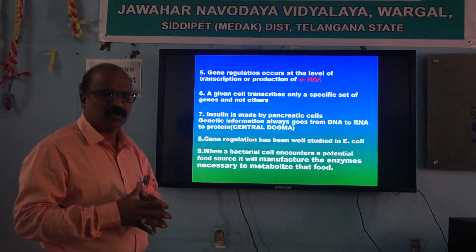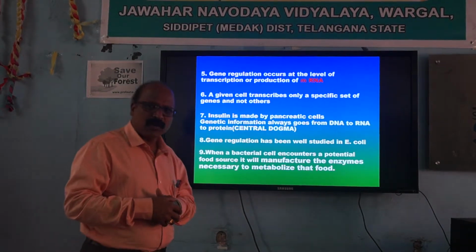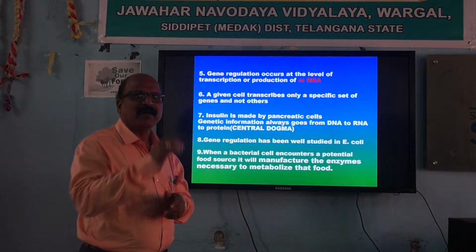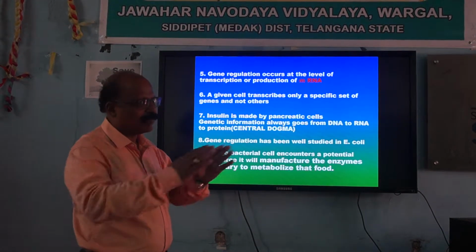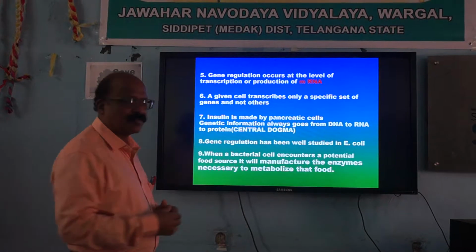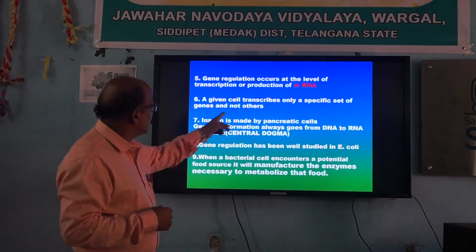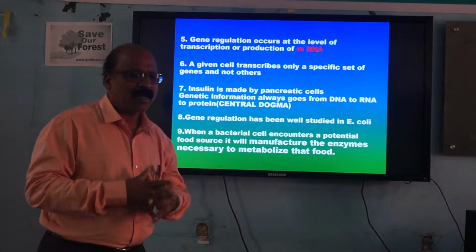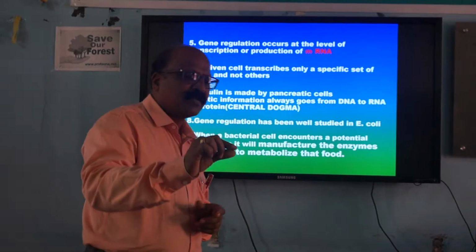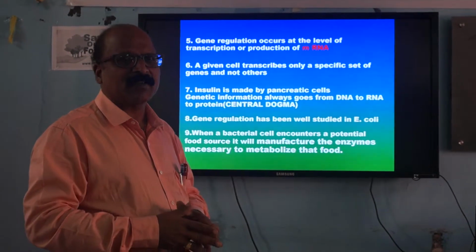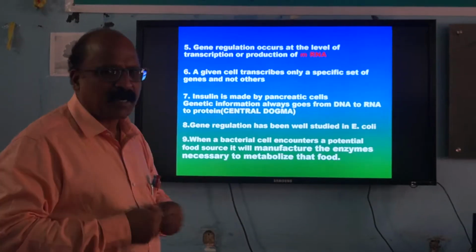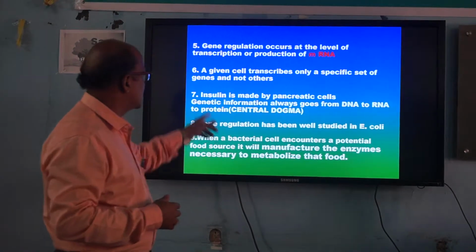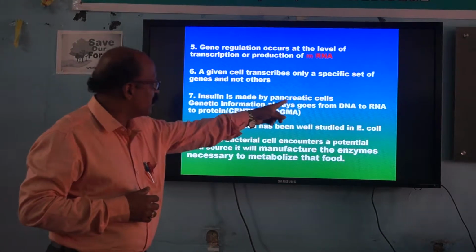Genes and chromosomes are all present in the nucleus of the cell, and inside the nucleus, this mRNA will rewrite the language of DNA, forming the transcript, and then it comes out of the nucleus into the cytoplasm. A given cell transcribes only a specific set of genes and not others. So this mRNA will rewrite the language of DNA. How much DNA information is required, only that much information will be picked up in the form of transcribed mRNA and will come out of the nucleus. For example, insulin is made by pancreatic cells.